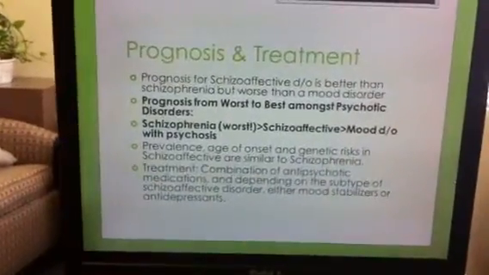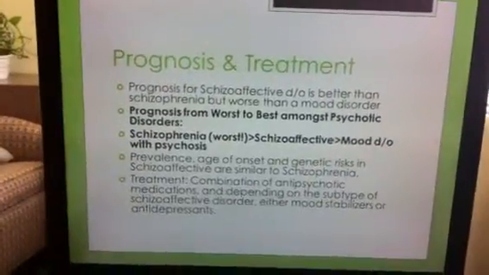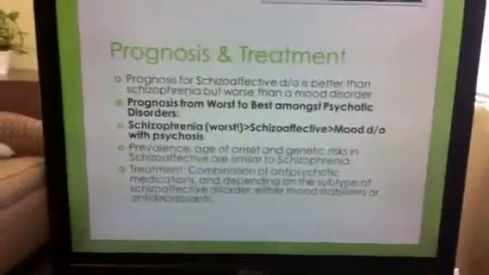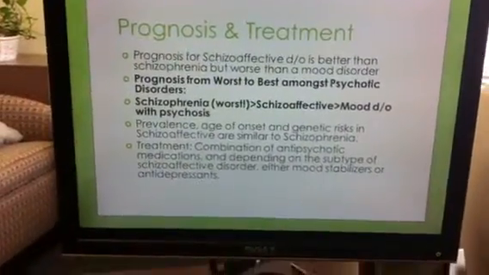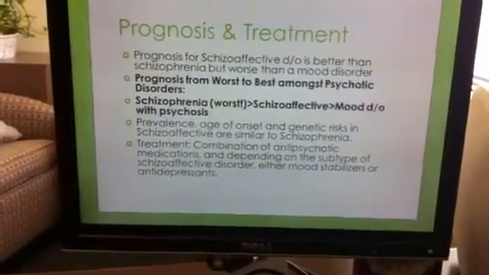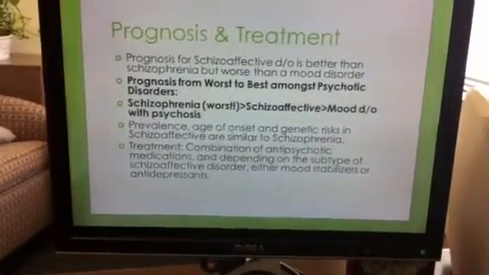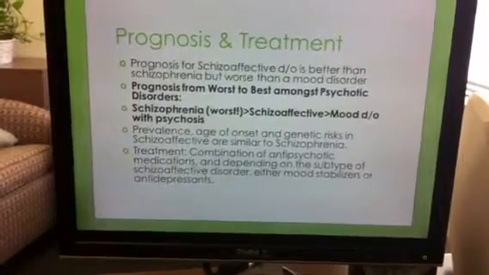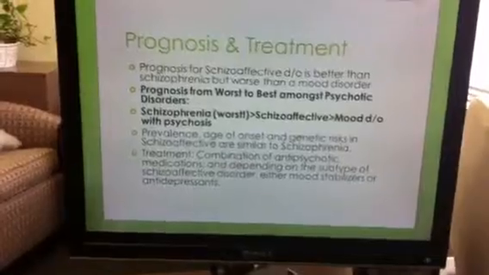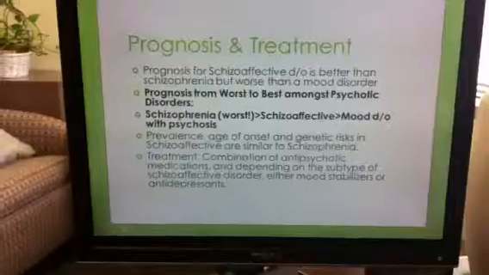All right, so prognosis and treatment. We're not really going to go into this because we have a separate psychopharmacology lecture, but schizoaffective disorder has a better prognosis than schizophrenia, but it is a little worse than just a plain old mood disorder. Schizophrenia has the worst prognosis, then schizoaffective, then mood disorders with psychosis, and then mood disorders are better than that. Prevalence, age of onset, and genetic risks in schizoaffective disorder are similar to schizophrenia. Treatment involves a combination of antipsychotics, maybe a mood stabilizer, or an antidepressant.